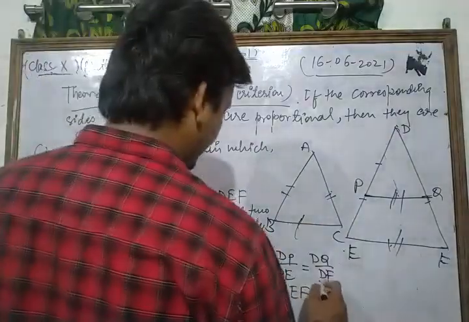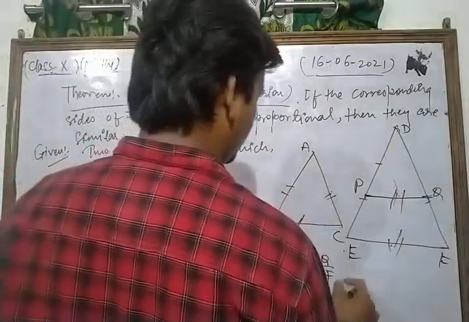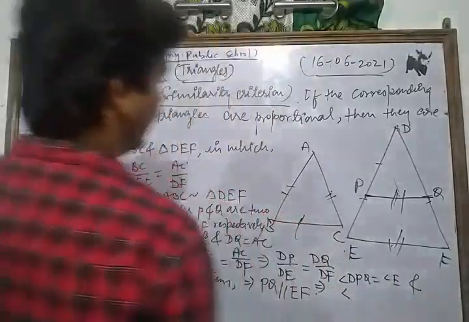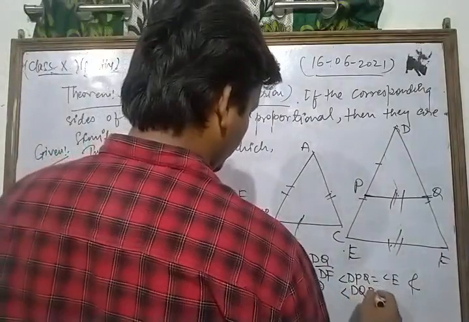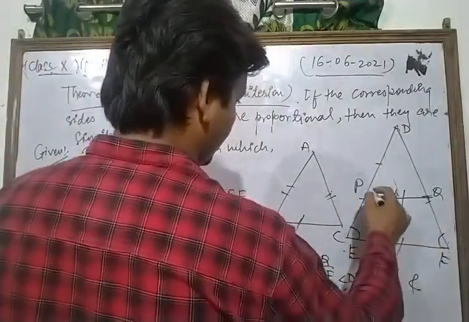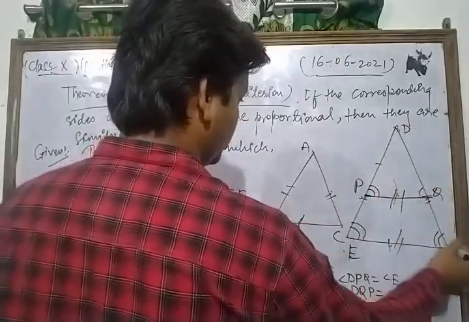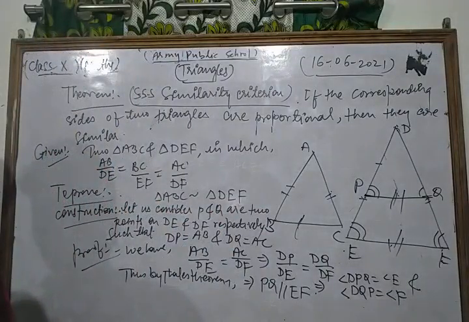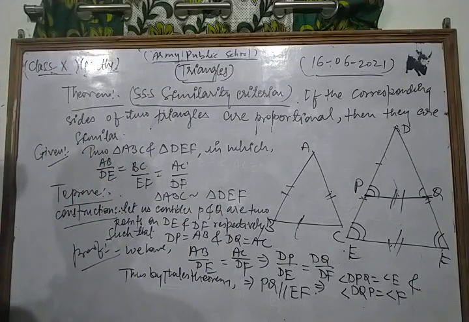So in this way angle DPQ is equal to angle E, and angle DQP is equal to angle F, because these are corresponding angles. These are very important concepts. Thus in triangle DPQ and triangle DEF, now let's see.